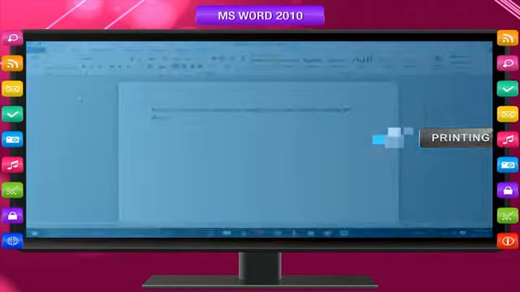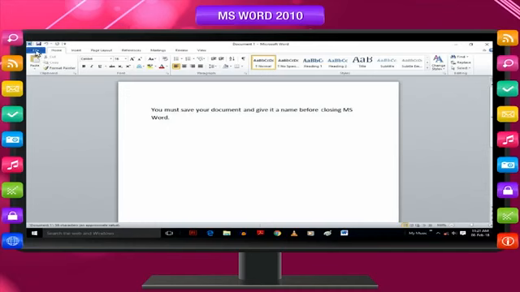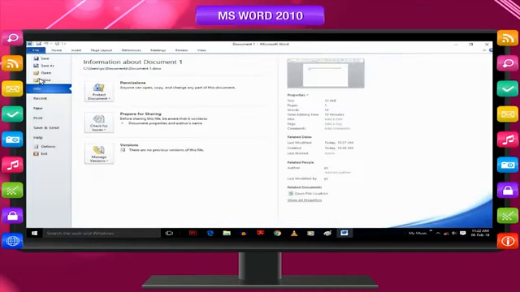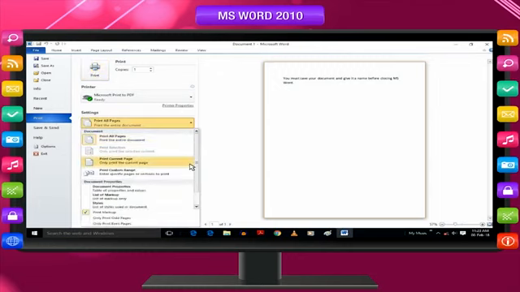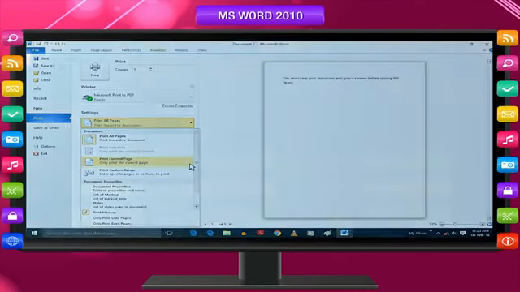Printing a document. Open the document. Click on the File tab. Click on Print on the drop-down menu. Select the printer. Click on the Print button. One copy of the document will be printed. You can also go to the Print menu by the shortcut keys Ctrl+P. Before giving the print command, your printer should be on and in ready mode. You can specify the number of copies to print, or just the current page or a range of pages.